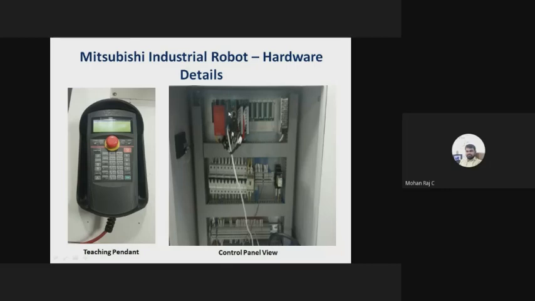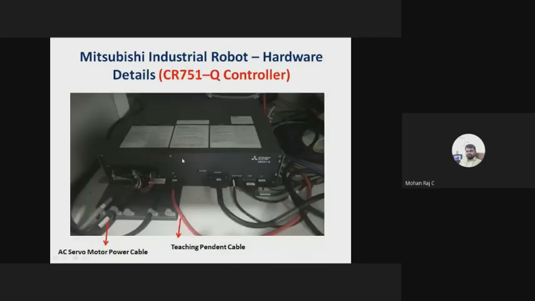Controller means it is a PLC, sir. It is full and full PLC controlled. There is no DSP controller, there is no PIC microcontroller or 8051. It is full and full controlled by PLC. And this is a CR751 robotic controller, CR751Q controller. So how many controllers are there here? There are three controllers. So one is two PLCs and one robotic controller, right?